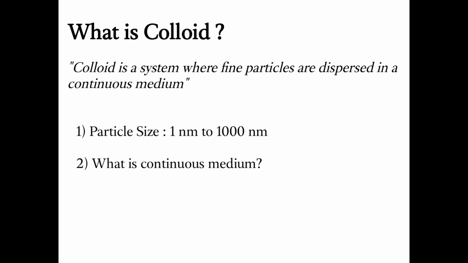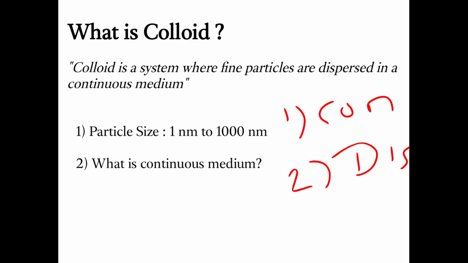Right now I have told you about the particle size, but I'm not telling you the particle size of what. Because if I'm talking about some solution, some system, there should be solute and solvent. Or in the colloid term there should be the dispersing agent or dispersion medium and the continuous medium. The continuous medium term is already there, and I'm going to explain what a dispersion medium is as well. Two terms are going to come in the upcoming slides: the first is the continuous medium and the second is the dispersion medium.